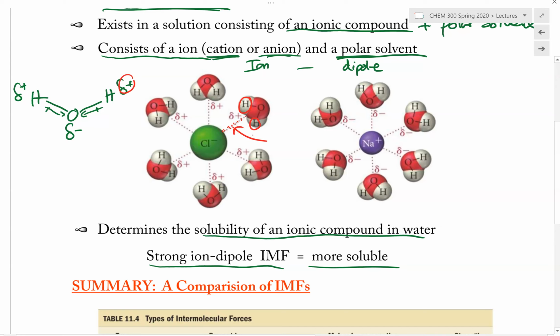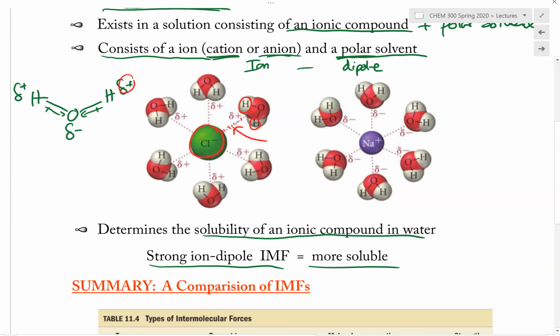Because it actually involves something that is fully negative. Anytime we have something that is fully negative or fully positive, it will be strongly attracted to something that is partially positive or partially negative. So this is strong, and this is the ion-dipole attraction. And as you can see, many water molecules will be surrounding this chloride, where all of these water molecules have the hydrogen pointing to the chloride. And we will find many of these ion-dipole attractions in this case.